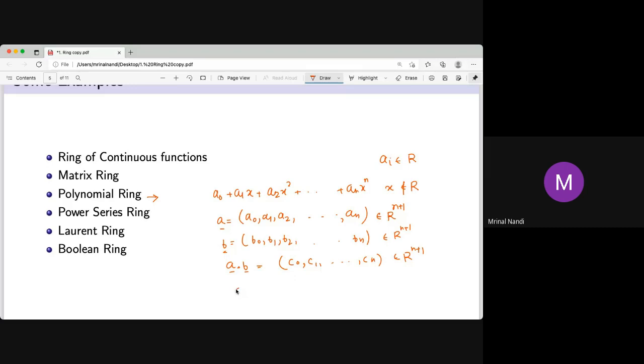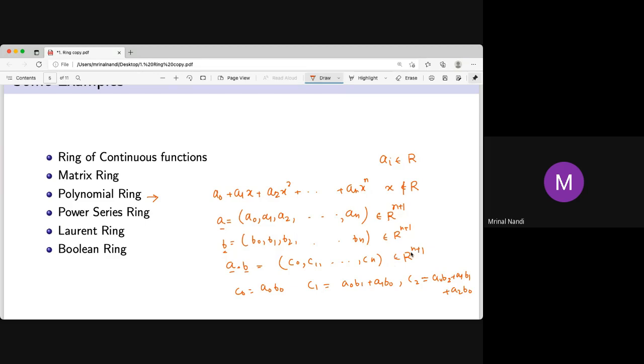So what is c0? You know, it is a0 b0. What is c1? It is a0 b1 plus a1 b0. Similarly, what is c2? It is just a0 b2 plus a1 b1 plus a2 b0, because it is just the coefficient of x squared. So we know how to multiply. We know this from class 6 or 7.